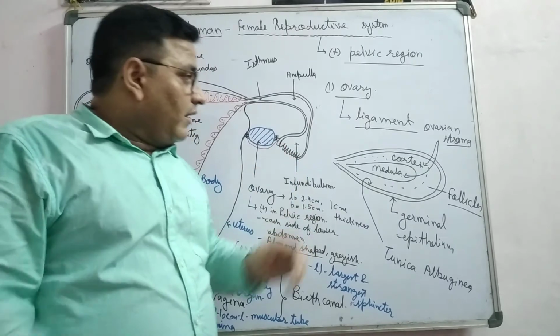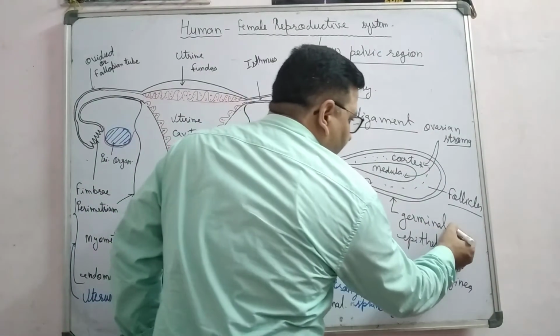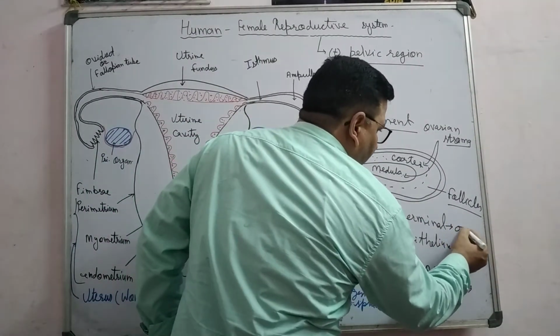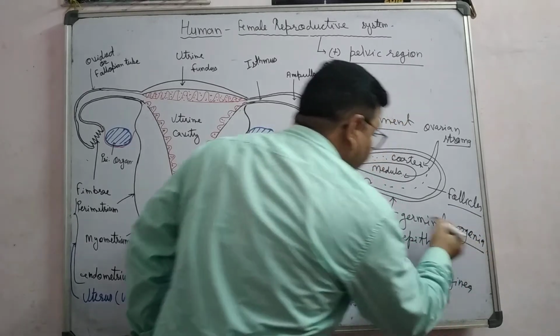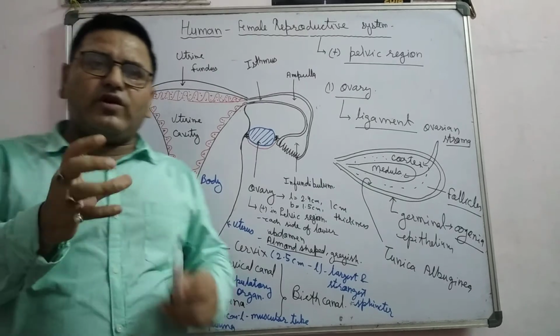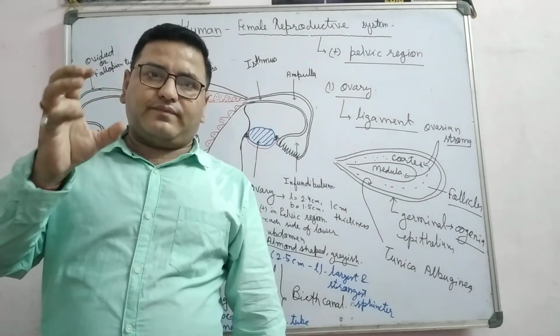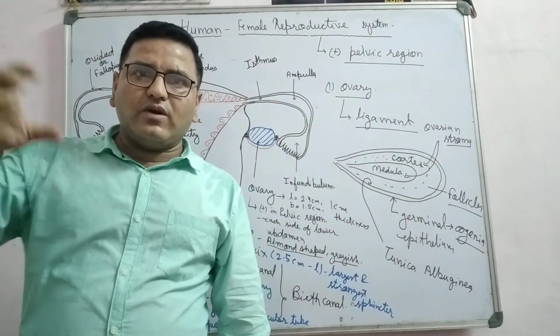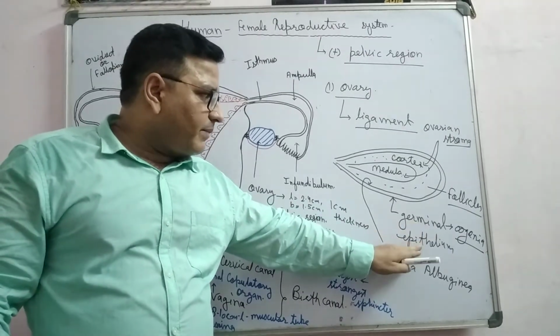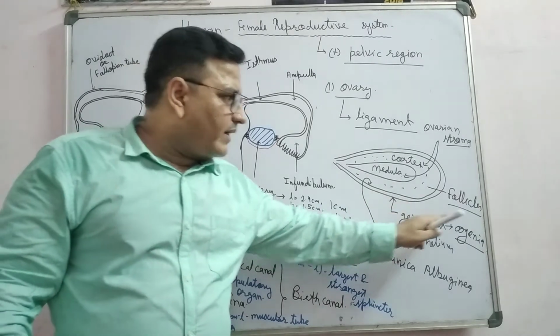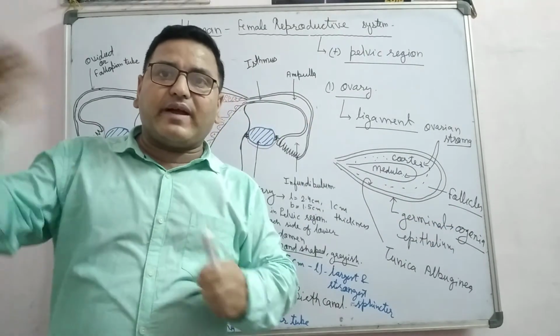Germinal epithelium produces oogonia. Oogonia means ovum mother cell, from which the ovum develops.